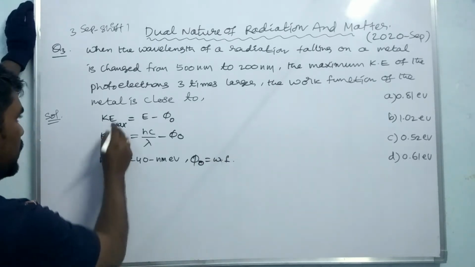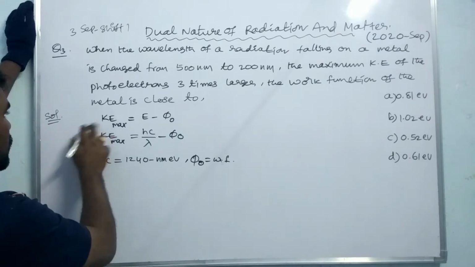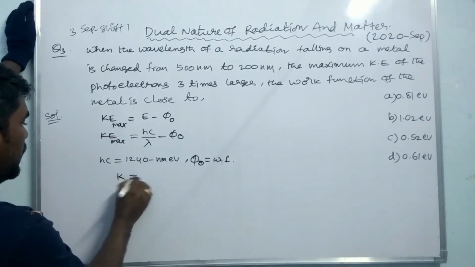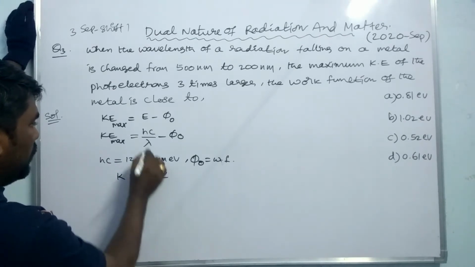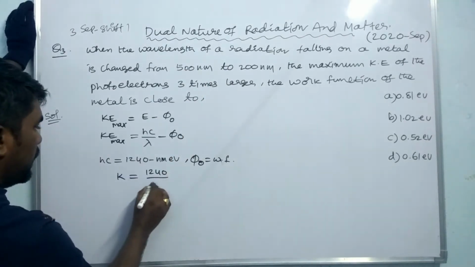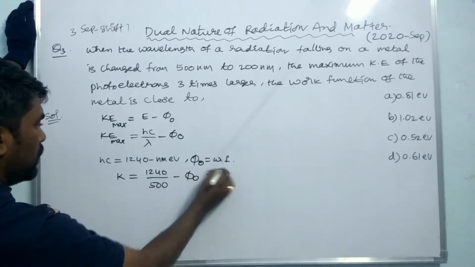Right, now we have to write Ke maximum. So this is the Ke, and hc means 1240 by, at first, lambda 500, minus phi naught. This is equation 1.